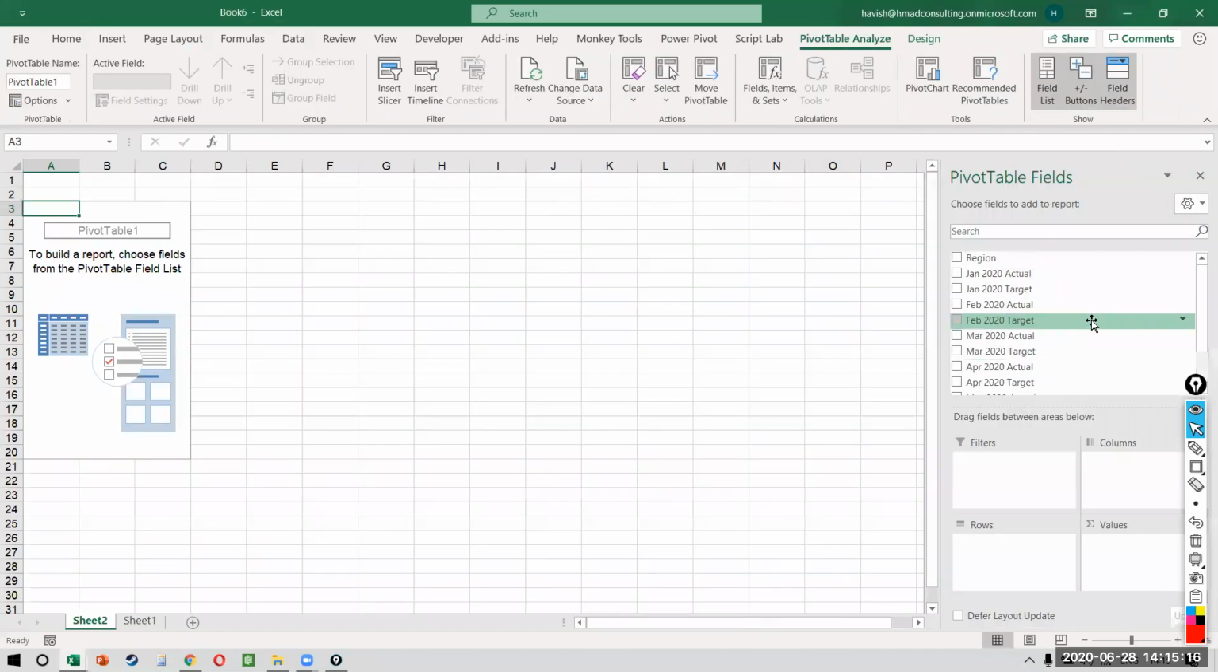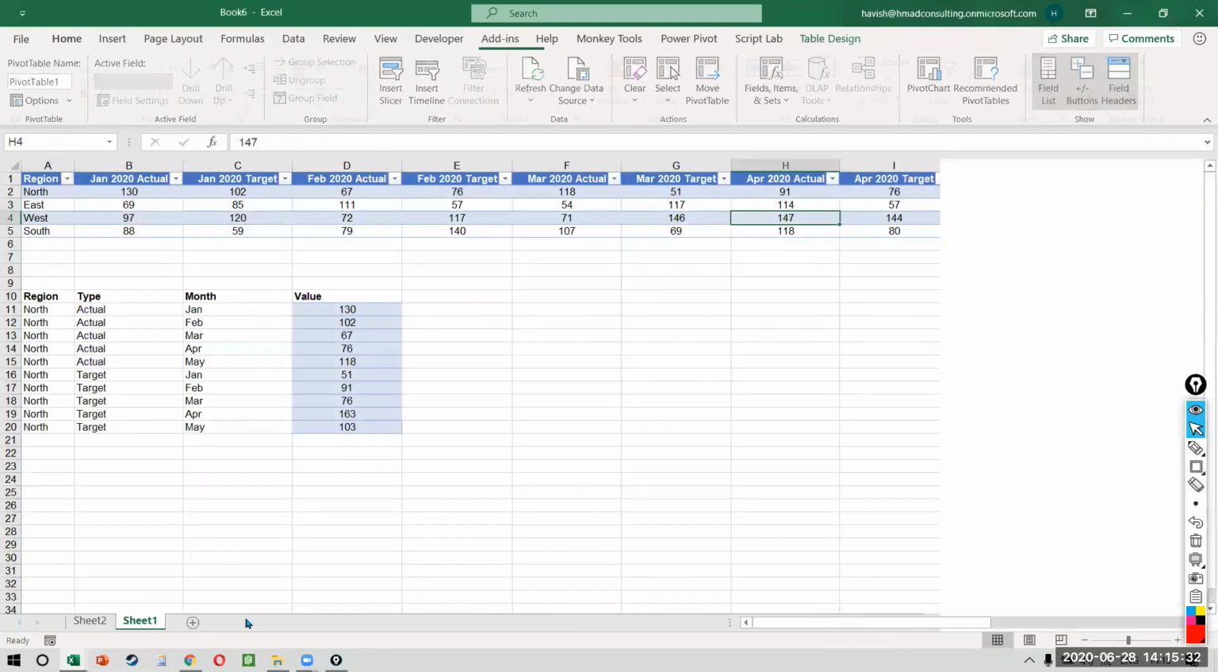Is this how a data set should be? Absolutely not. There is no column called month. So how will I filter the month that I want? There is no column called value. So how do I see the sum of the value? If there is one column called value, I can put it in values so that I can see the aggregation, sum, average, count, whatever I want to do.